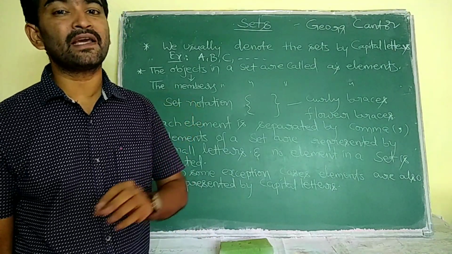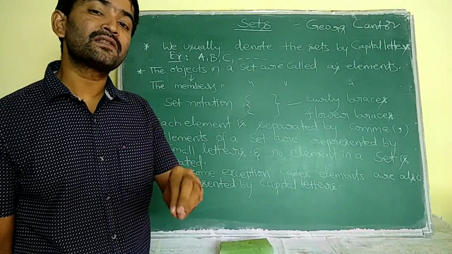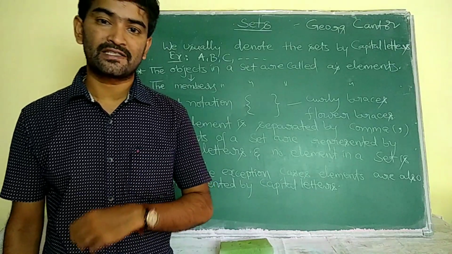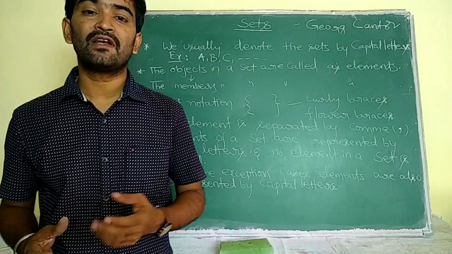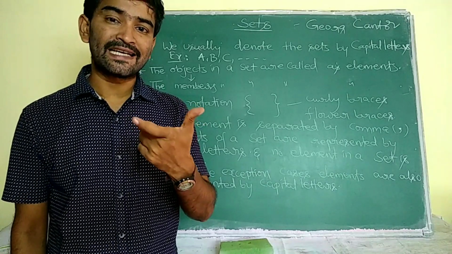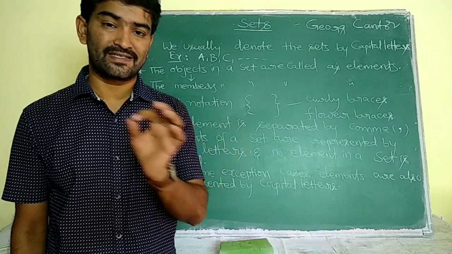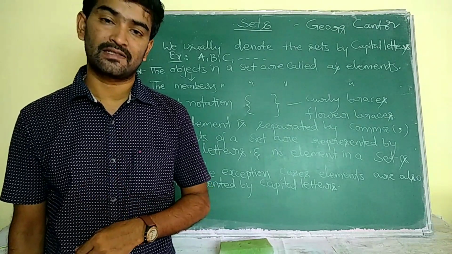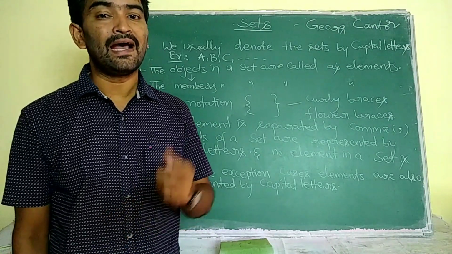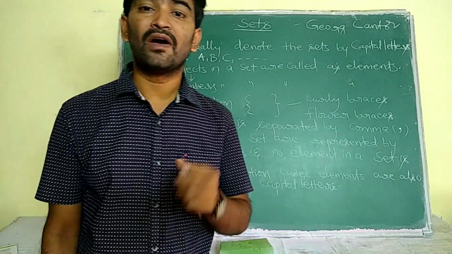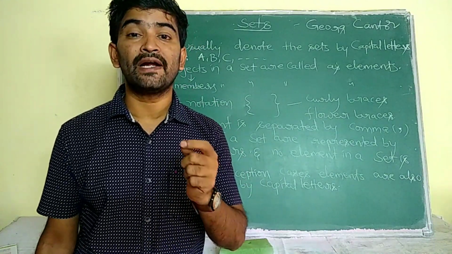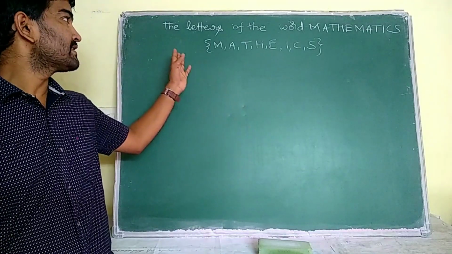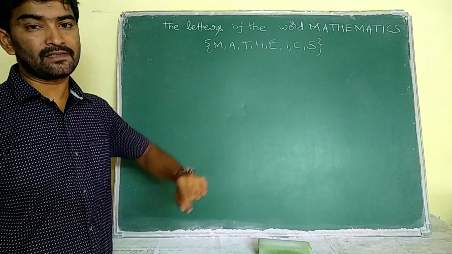But in some exceptional cases, the elements are also represented by capital letters. Now what are those exceptional cases? Sometimes you will be given a word in capital letters, for example, MATHEMATICS. Now, write the letters of the word MATHEMATICS in a set, you will be asked. In that case, as the word is in capital letters, while writing the elements into the set, we have to write capitals only. That is the exception.